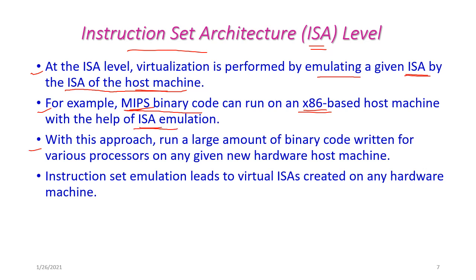With this approach, we can run a large amount of binary code written for various processors on any given new hardware host machine. The instruction set emulation leads to a virtual ISA created on any hardware machine.